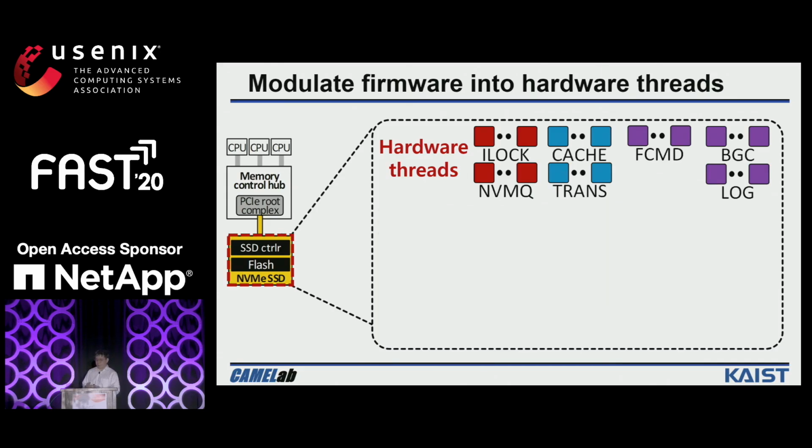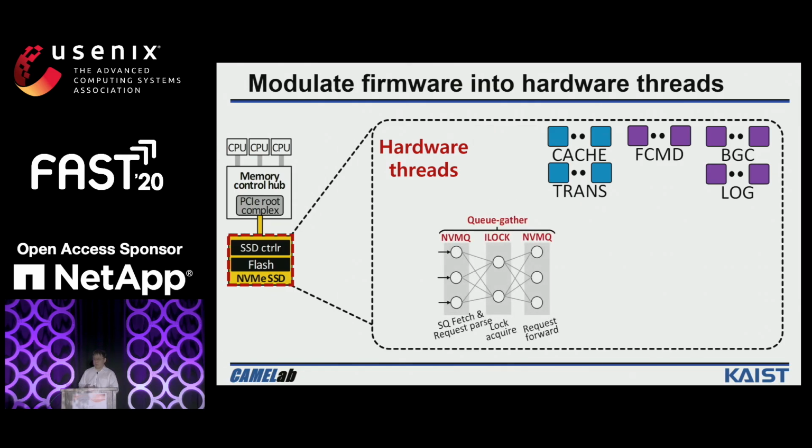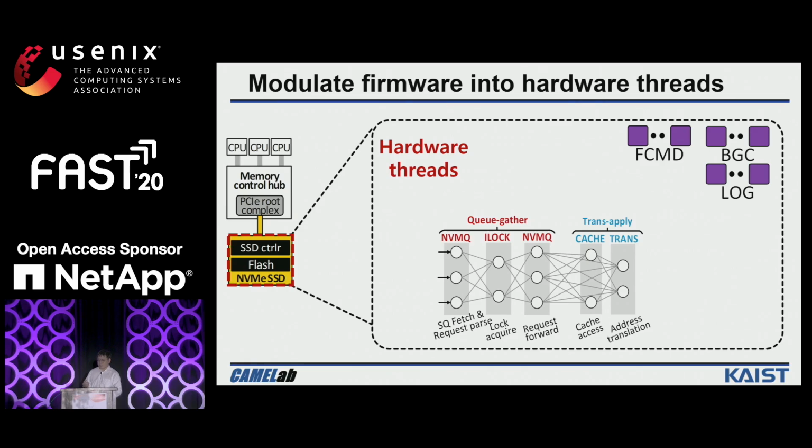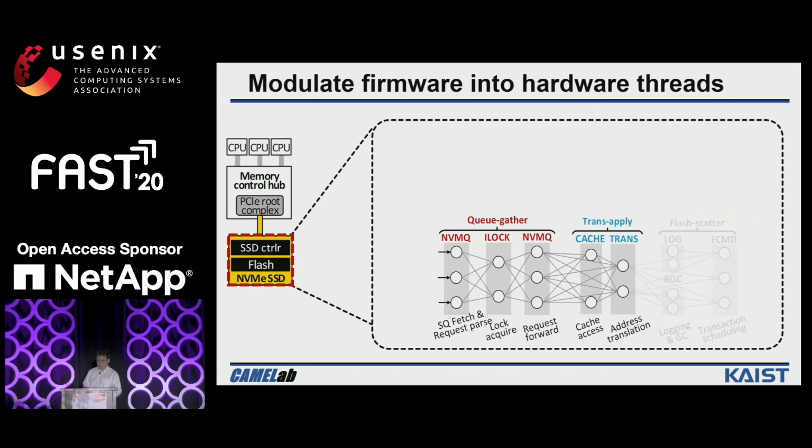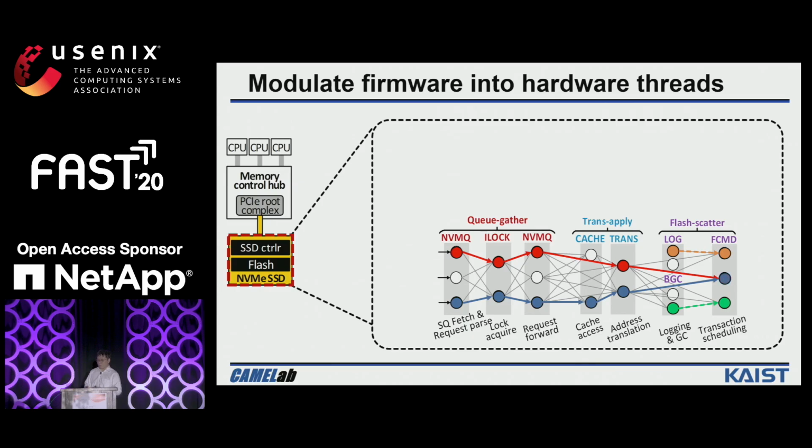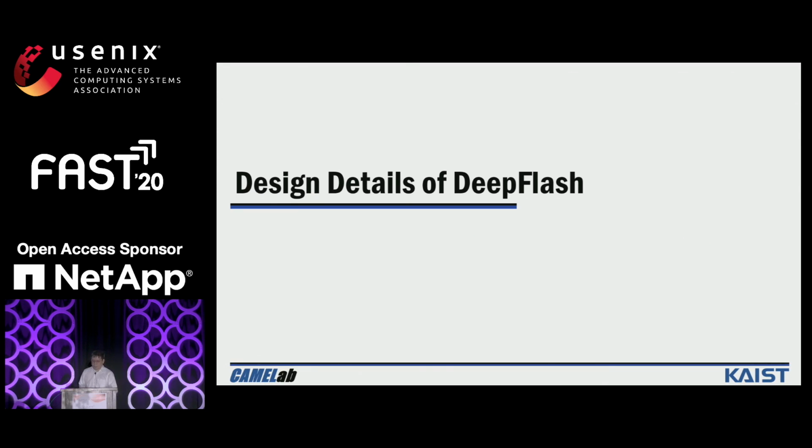The I/O request processing can be split into 3 stages. The queue-gather stage includes the NVMQ threads and ILOCK threads. The trans-apply stage includes the cache threads and the trans threads. And the last is the flash-scatter stage, including the FCMD threads, BGC threads, and the log threads. Compared to the layered firmware, our DeepFlash is flexible to assign different sets of threads to process multiple I/O requests in parallel.